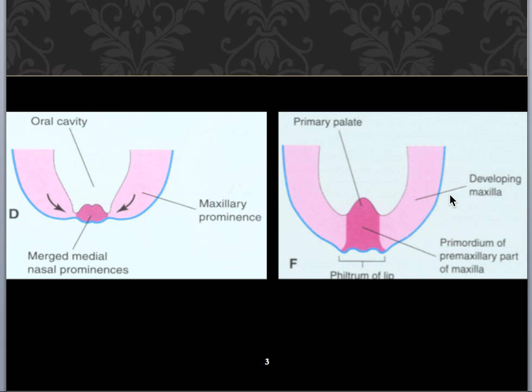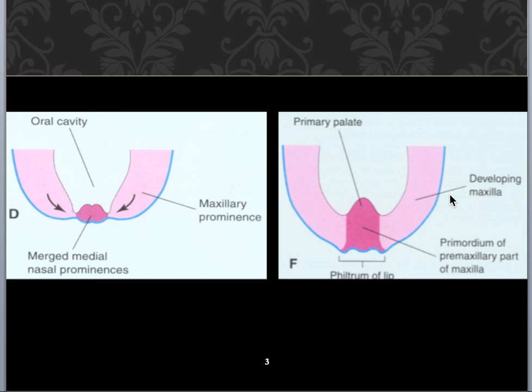And in the early phase of development, I have described the formation of the globular process, medial nasal process and lateral nasal process. So the upper lip, especially the primary palate and the philtrum of the lip, is formed by the maxillary process and its fusion with the medial nasal process. So the cleft lip: if any factor disturbs the fusion of the maxillary process and the medial nasal process, it may lead to cleft lip, and any disturbance in the formation or the fusion of the palatal shelves will lead to cleft palate.